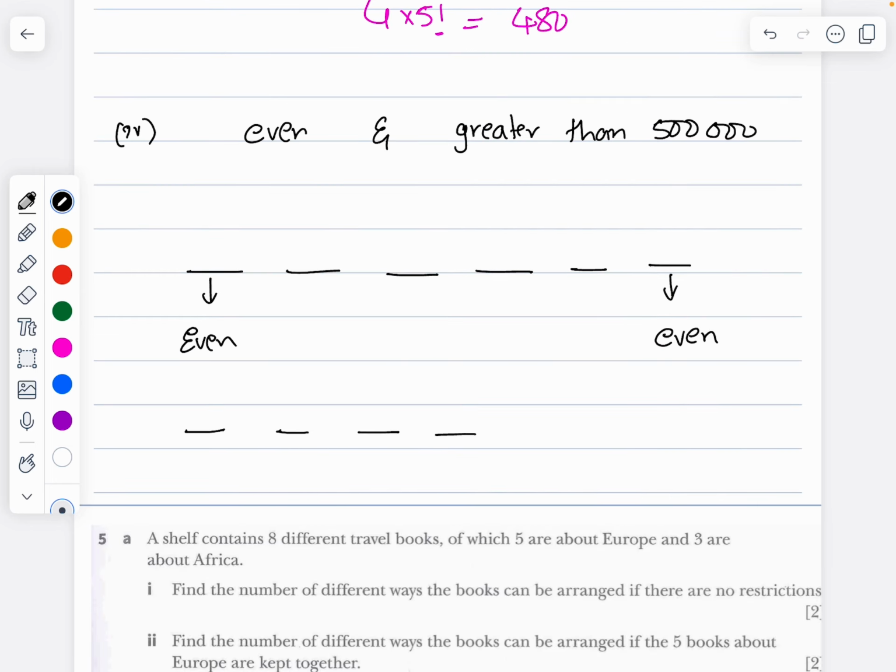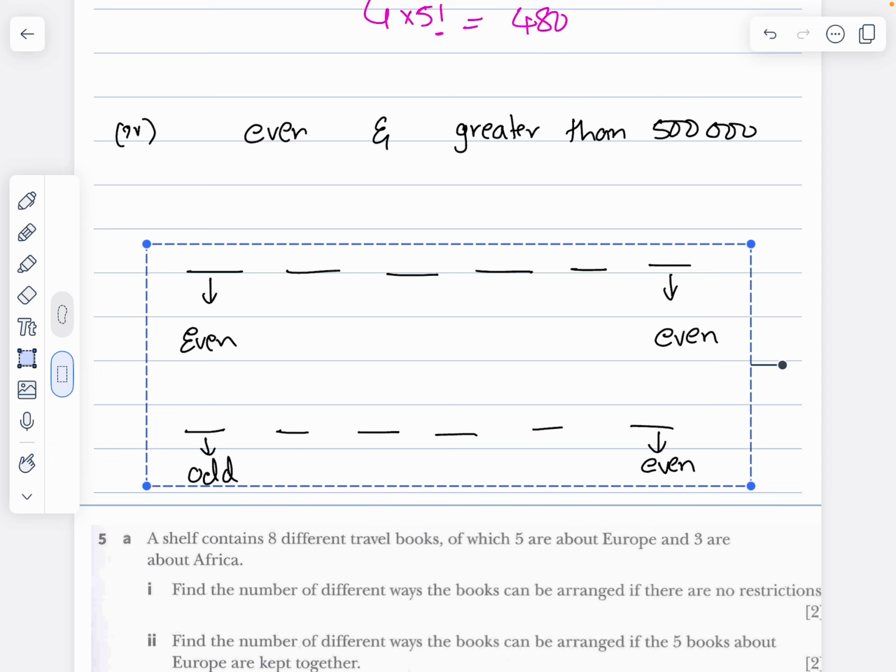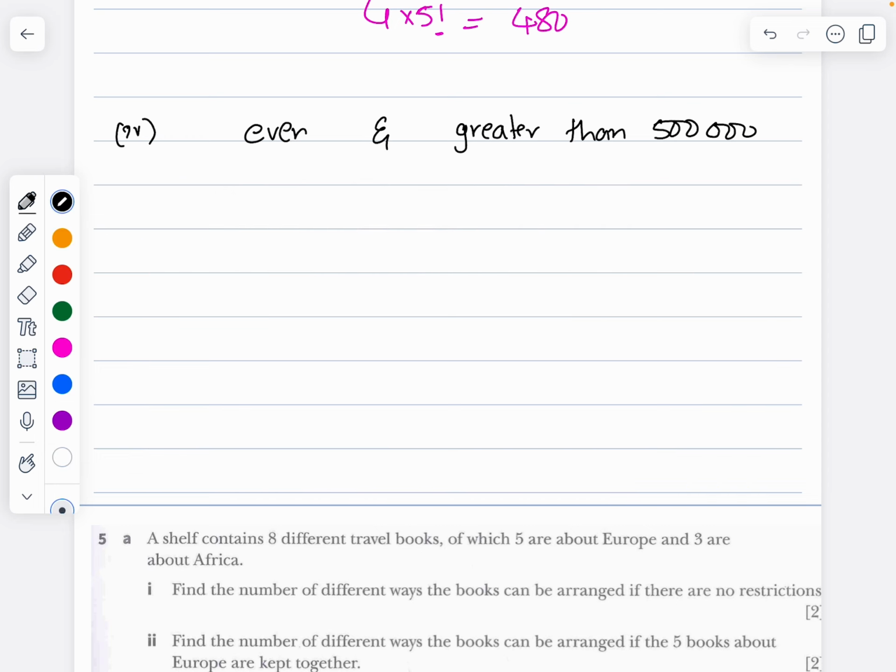Another way is over here an odd number and over here an even number. These are the 2 ways of doing it. If I write it out neatly in a column, it will be easy to understand. The first way will be 1, 2, 3, 4, 5, 6, and another one will be 1, 2, 3, 4, 5, 6. So here I have an even digit and an even digit, or else an odd digit and an even digit.